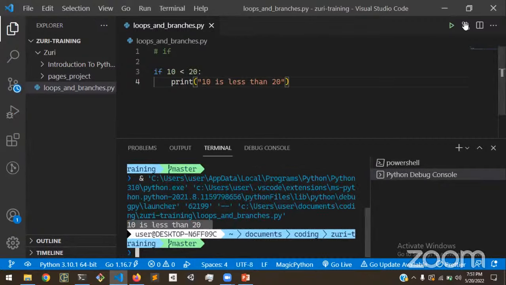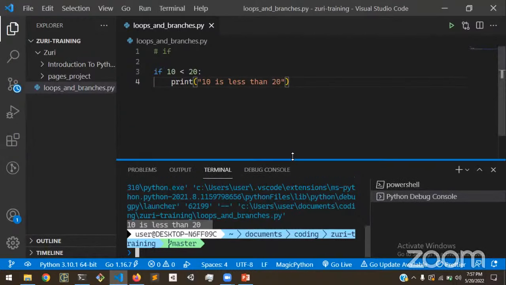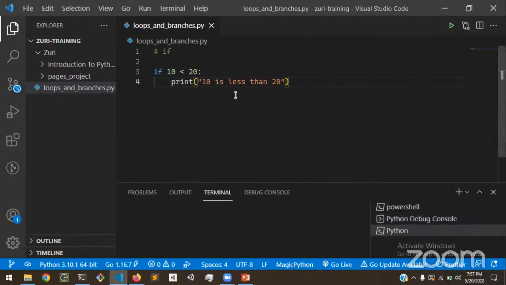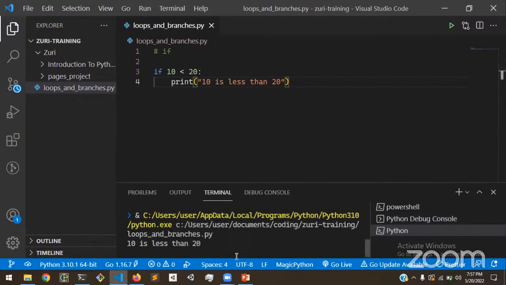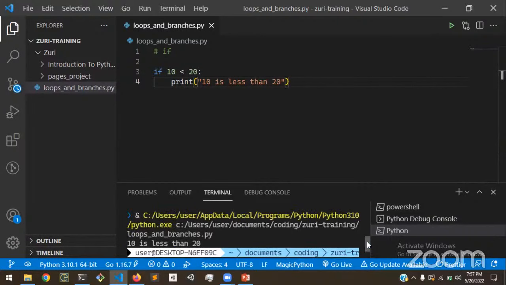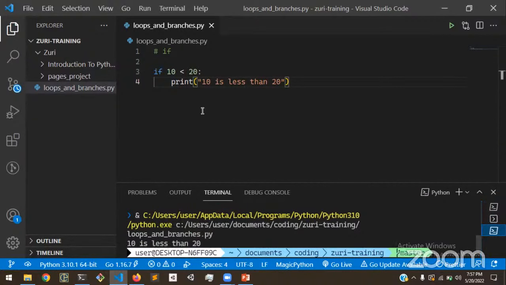You could also install an extension, because that makes it really easy to start a new Python process and run your script straight from there. If we try that with this extension, which is the official Microsoft extension for Python, we should get the same output, which is 10 is less than 20. But this sort of clutters our terminal, so I like to run my script from a separate terminal, a separate process.